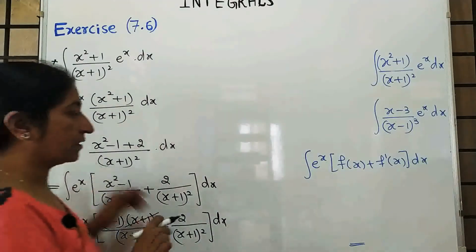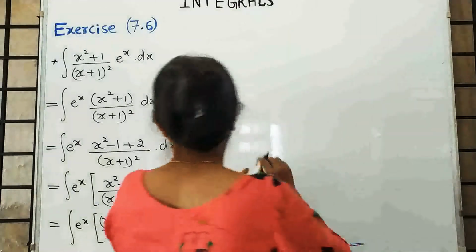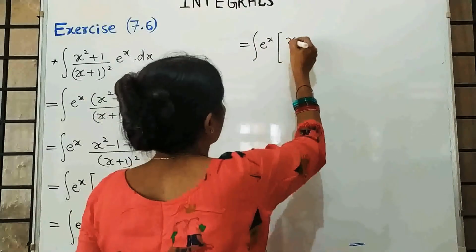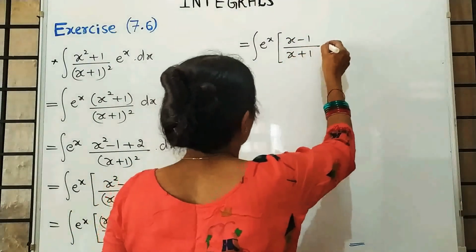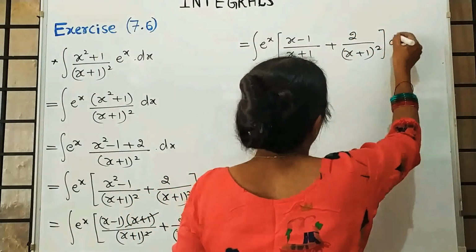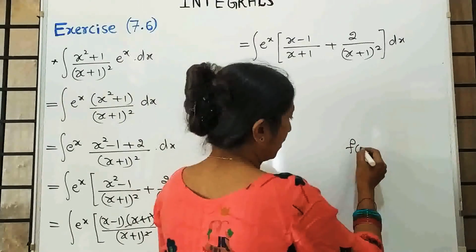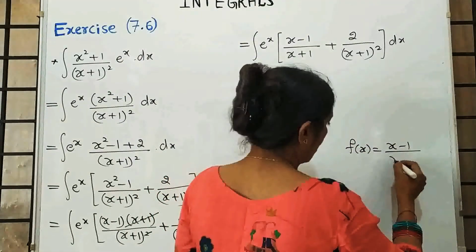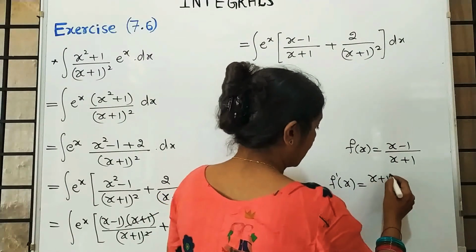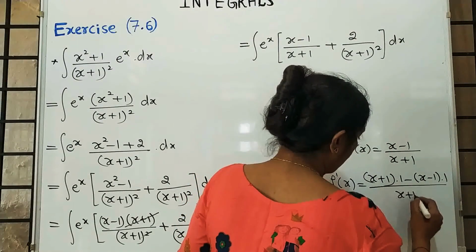One term is cancelled with this term. Write down the remaining terms. We have e raised to x in the bracket x minus 1 upon x plus 1 plus 2 upon x plus 1 whole square into dx. And if you are thorough in differentiation, take f of x as x minus 1 upon x plus 1. What is its differentiation? It is the u by v method: x plus 1 into 1 minus x minus 1 into 1, divided by x plus 1 whole square.